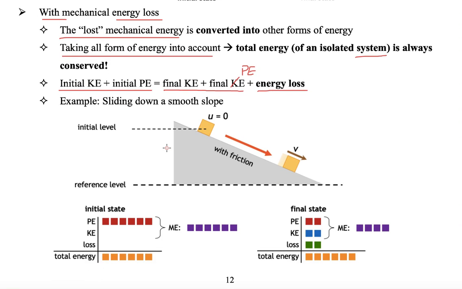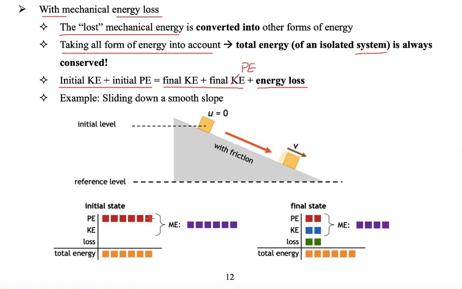Taking the example again, sliding down a slope, this time it is rough. Then the initial PE would be like this, and because it's not moving initially, the KE is zero, and there's no energy loss initially because it's not moving.